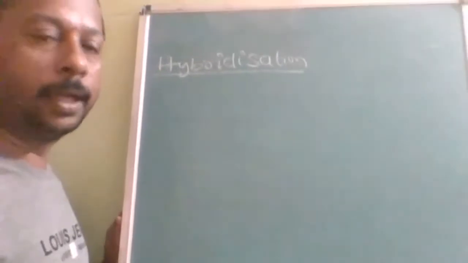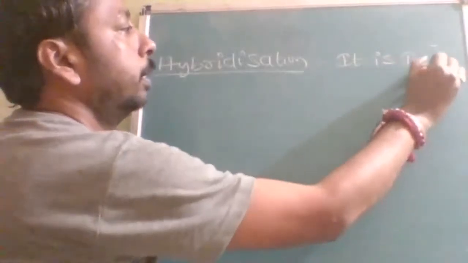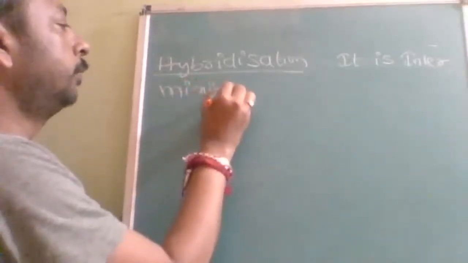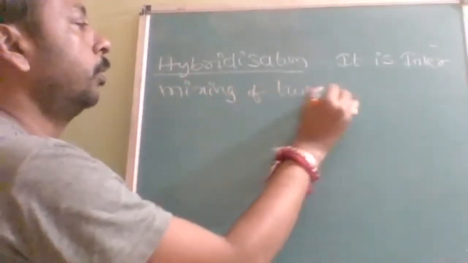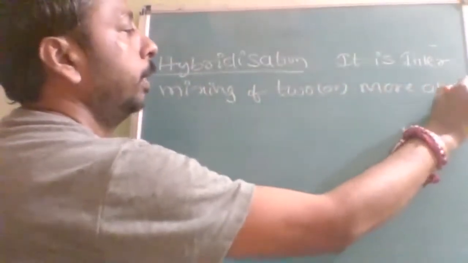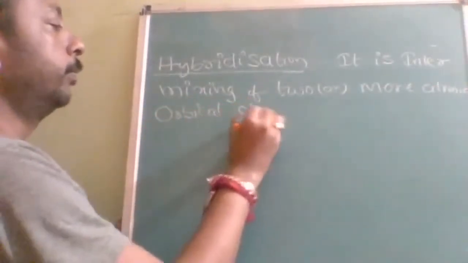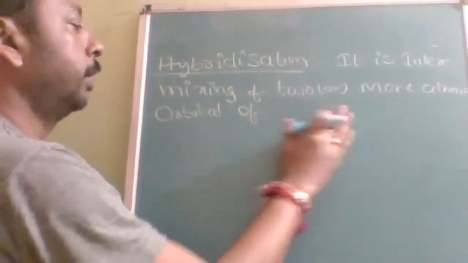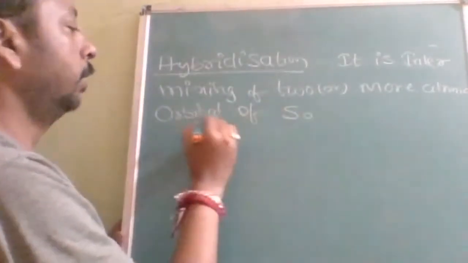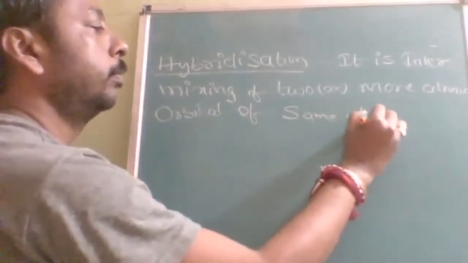It is intermixing of two or more atomic orbitals of the same atom.